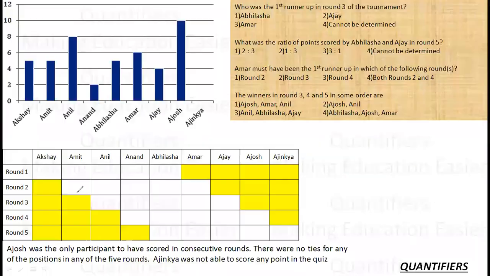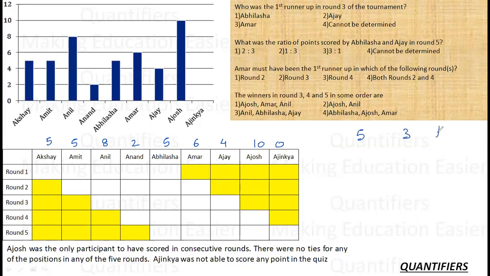So as I told you, I have made a table. In this table, the yellow represents the player is not participating. Okay, this is what is the yellow part. So first of all, let me just think of the points. Akshay has scored 5, then again 5, then 8 by Anil. Anand has 2 points. Abhilasha has 5 points. Amar has 6 points. Ajay has 4 points. Ajosh has 10 points and Ajinkya has 0 points. So the points given are 5, 3 and 1, okay, in this order.